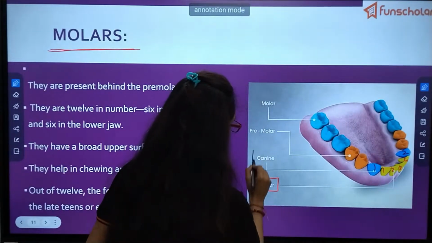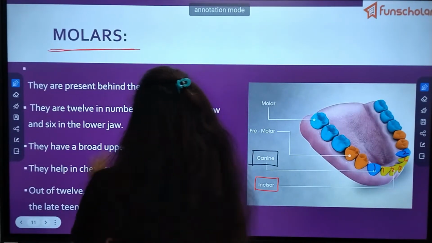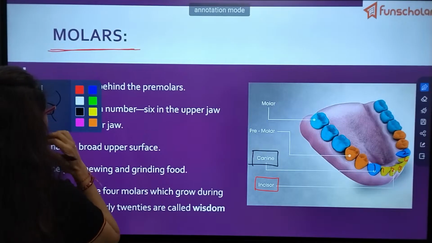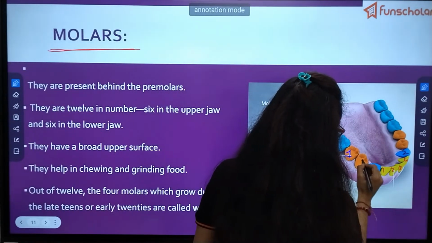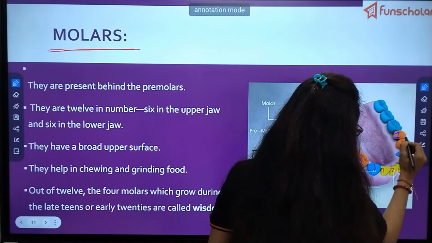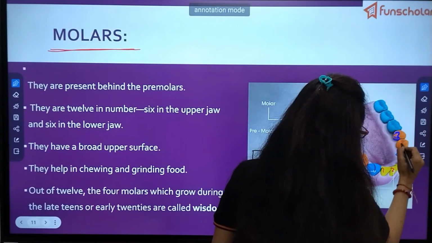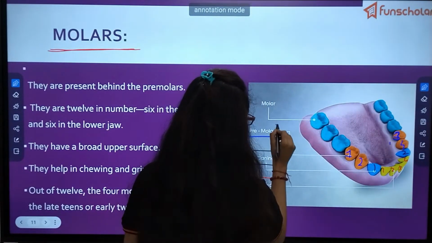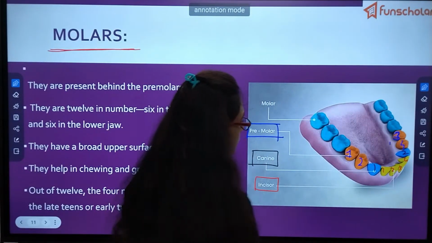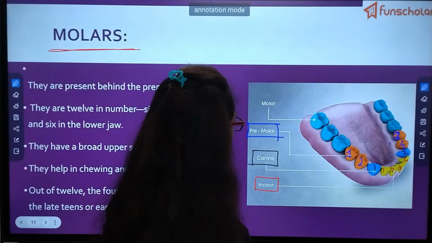So these are canine. Now again, let me change the color. 1, 2, 3, 4. So how many are there? Premolars are 4 in lower jaw.